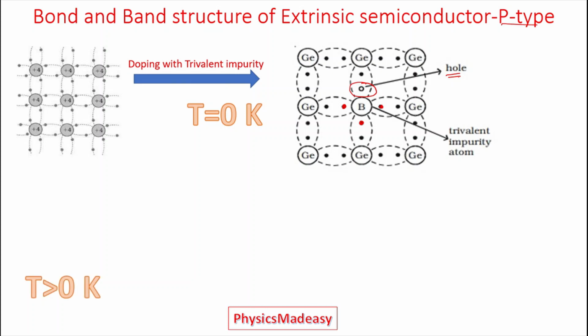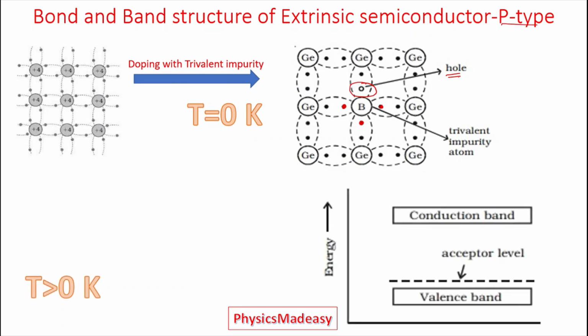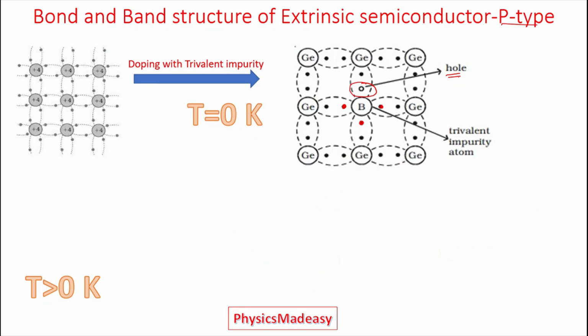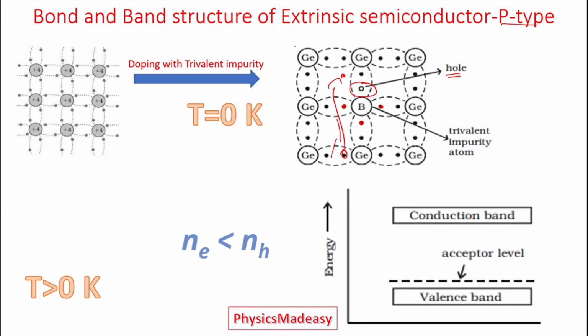If we increase the temperature, as we discussed before, more bonds are broken up, more holes get generated and electrons become free. But whatever the temperature, the number of holes is always more than the number of electrons. So holes are dominating.